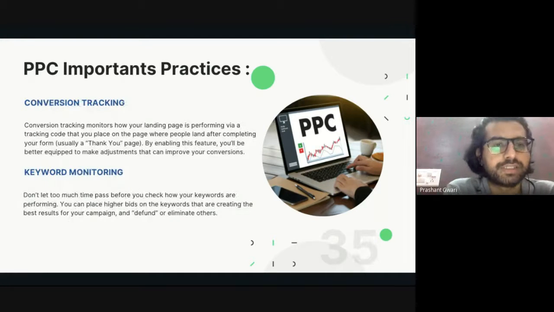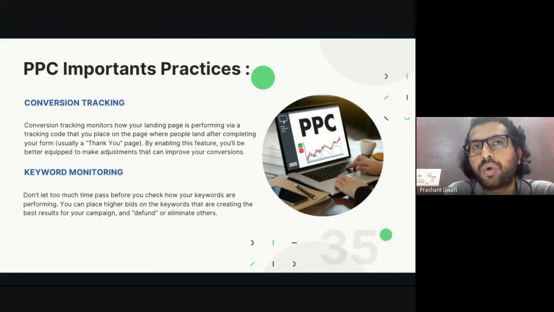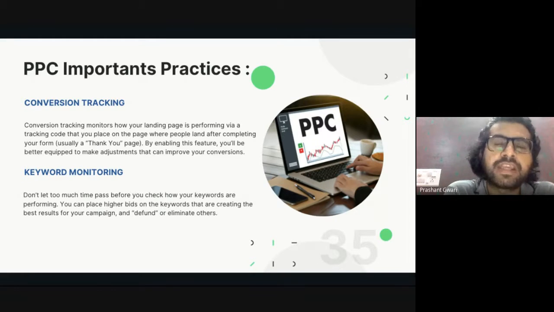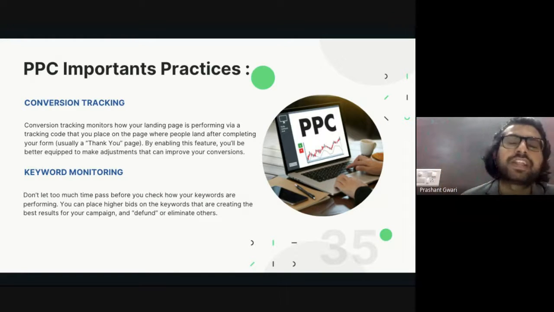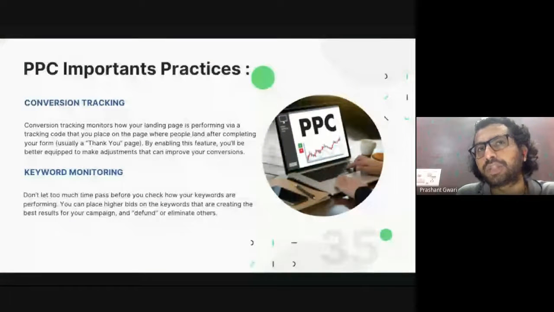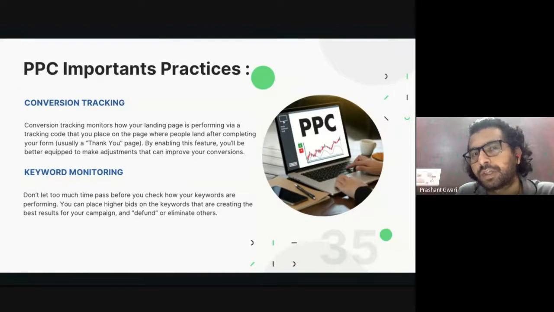The next thing is conversion tracking. Conversion tracking is really important. Same thing, we uploaded a Facebook pixel on our website on the thank you page. That same thing we can also do on our PPC advertising to find out what kind of action they are taking on our website. If they are filling a form or buying something from our e-commerce store, we can push this custom conversion code, or the HTML code, on our thank you page. After they submit the form, they will be redirected to the thank you page. Or after they buy a product from your website, they will go to a confirmation thank you page.